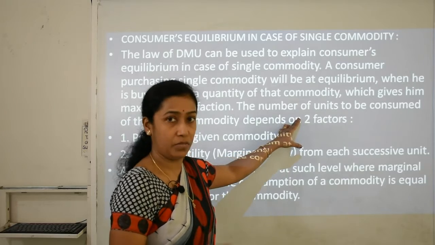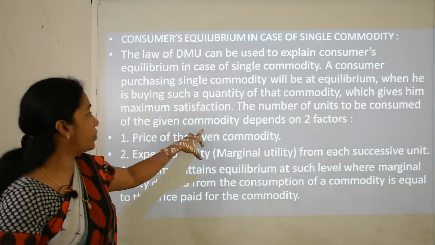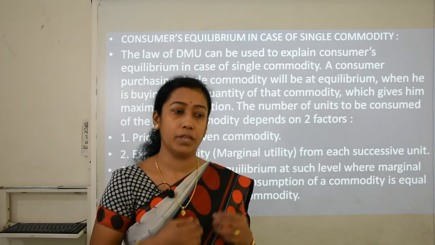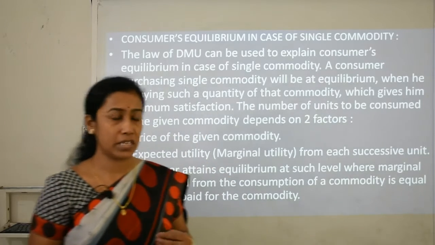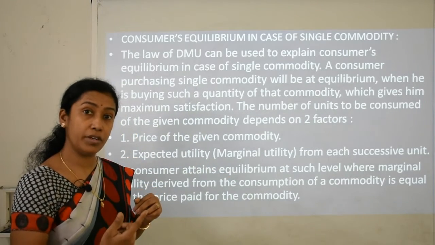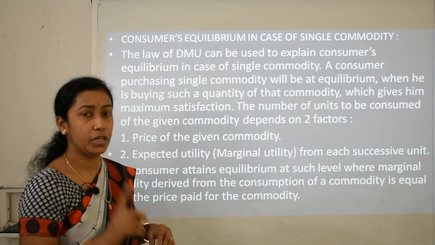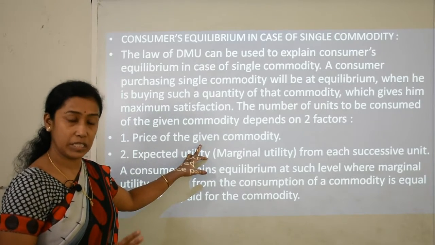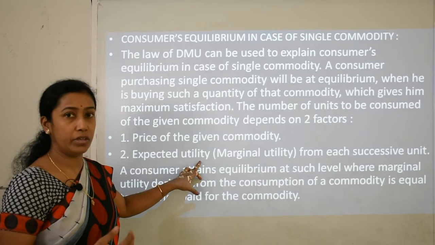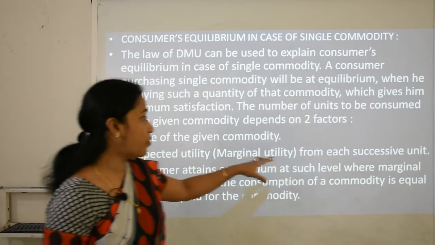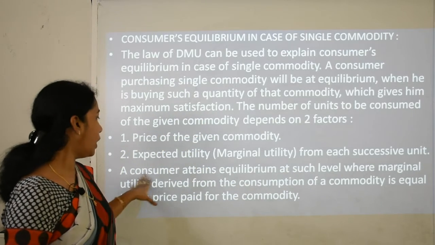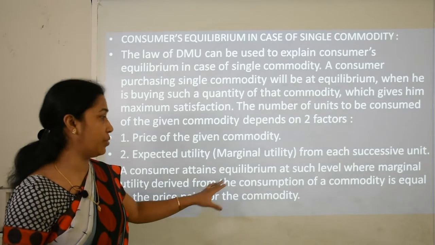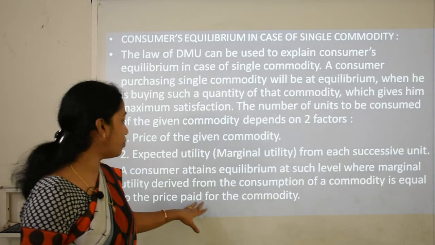The number of units which he will consume of the given commodity depends on 2 factors. The number of units can be 4, 5, 6 or 7, and he will consume those units till he attains maximum satisfaction. So this depends on two factors: first, the price of the given commodity, which must be the same. Second, expected utility. Here expected utility means marginal utility from each successive unit. A consumer attains equilibrium at such a level where the marginal utility derived from the consumption of a particular commodity is equal to the price paid for the commodity.